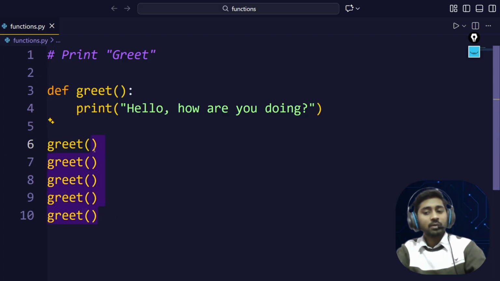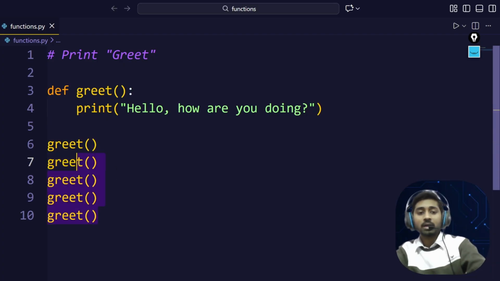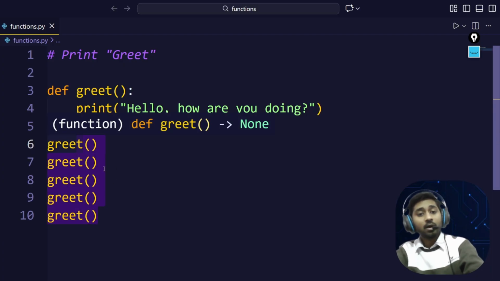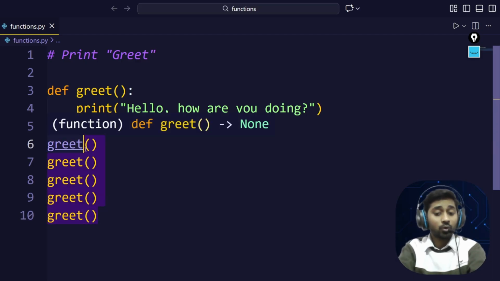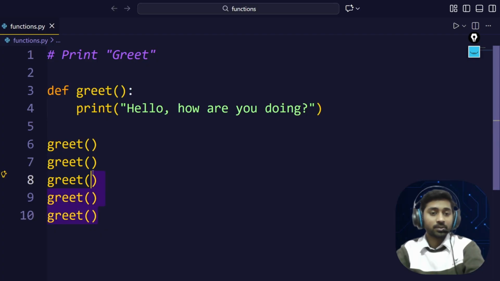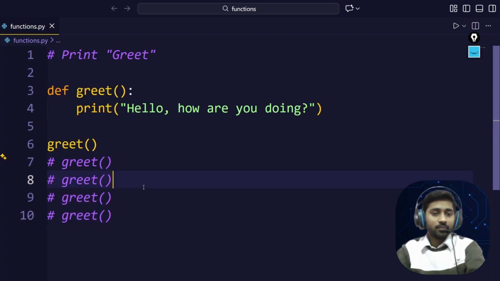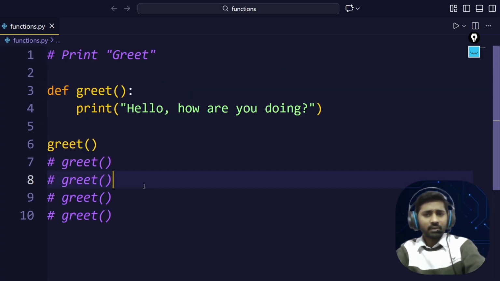But you know, whenever you want to call a function again, let's say you call a function 10 times, it's not recommended to write the call again and again. For that we can also use loops here, correct? I hope you already know how to use loops. Okay, so this is a very basic function.